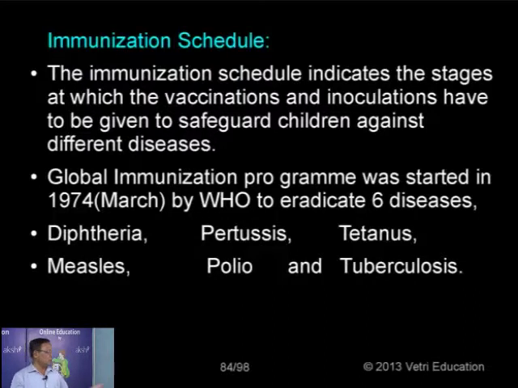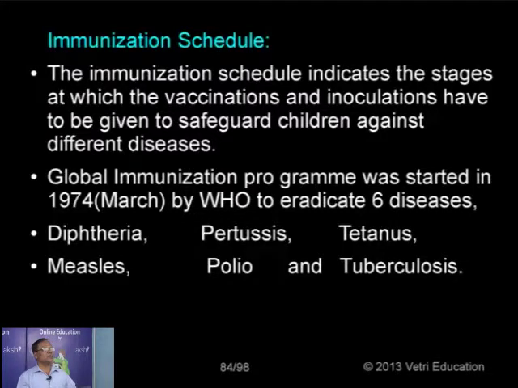So the World Health Organization started the global immunization program, that is the vaccination or inoculation program, against six diseases: diphtheria, pertussis (whooping cough) and tetanus, which we cover with DPT, then measles, polio and tuberculosis.